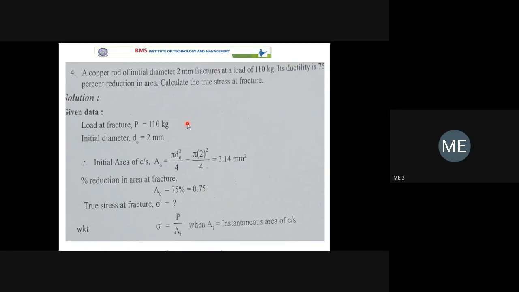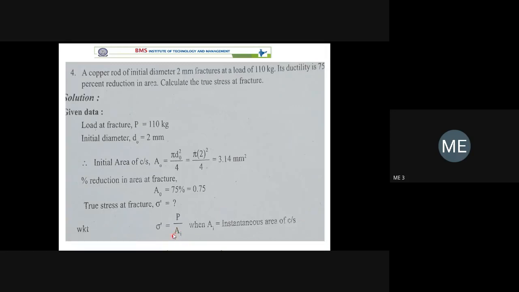Now, this is not related to crystal structure, it is related to stresses and strain. So we know the formula. One formula you have to remember, I am just revising: true stress is equal to the load divided by the instantaneous cross-section area. That you have to remember.